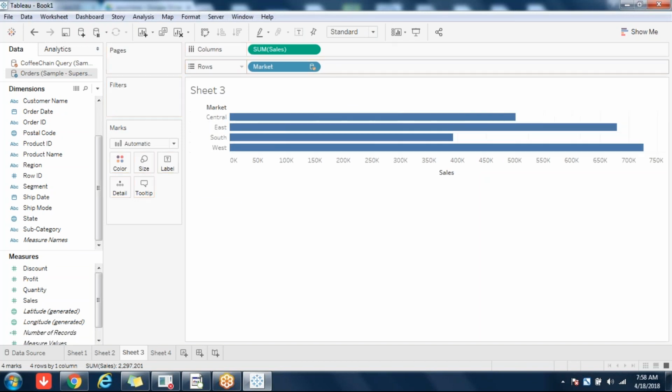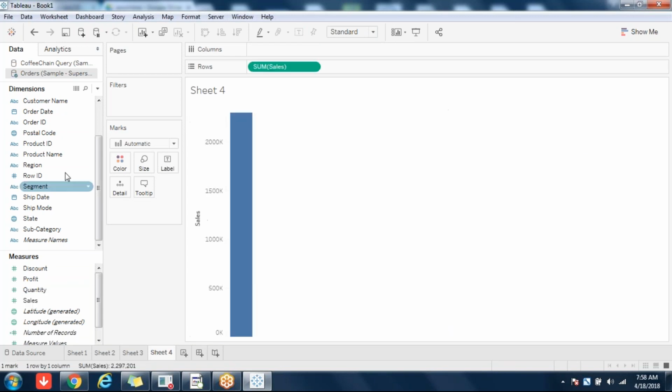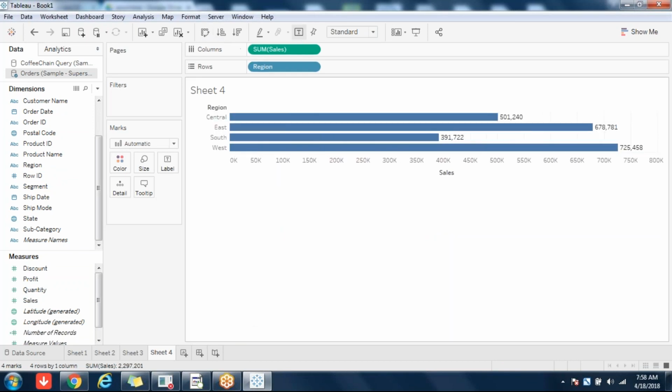How can we see that practically? Here you are seeing some data. I blended here, where one is the primary data source and another is the secondary data source. You are seeing some numbers: 501, 678, 725, 391. Remember the numbers. I'll go to sheet 4, where I will not blend. Here you see region-wise sales. Same numbers: 501, 678, 725, 391. Same chart, no change.